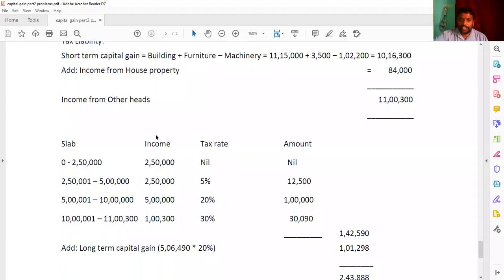So now look here, we know slab, income, tax rate and amount. For the sake of you only, I mentioned this special step to you. Up to 2,50,000, 2,50,000. Then 2,50,001 to 5 lakhs, 2,50,000 at 5%, 12,500, and 5 lakh 1 to 10 lakhs, that is 5 lakhs at 20%, and you are getting 1 lakh. And 10 lakh 1 to 11 lakh 300, the difference you are getting is 1 lakh 300, and the tax rate is 30%. You are getting 3,090. So 12,500, 1 lakh, and 3,090. By adding this, you are getting 1,42,590.